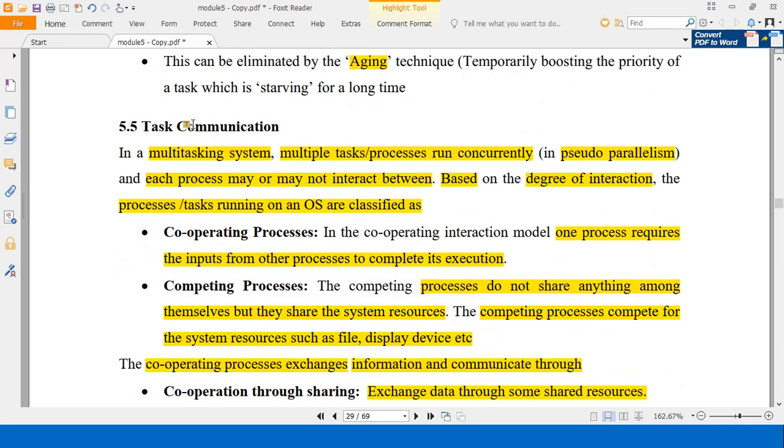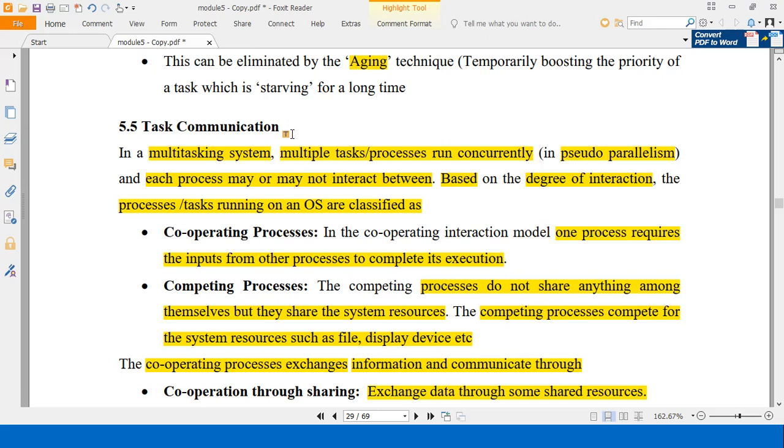As the name itself indicates, task communication means two or more tasks or processes communicate with each other. This is essential. Why? Because we're talking about a multitasking system wherein there is at a time more than one task or process available in the memory, and we have seen that one process can have multiple tasks.